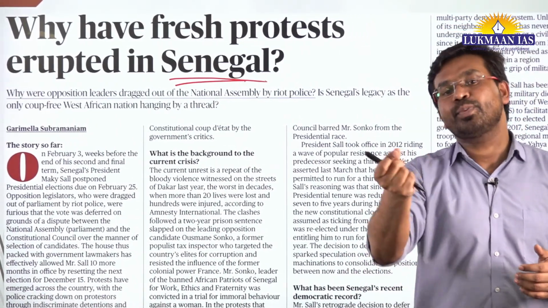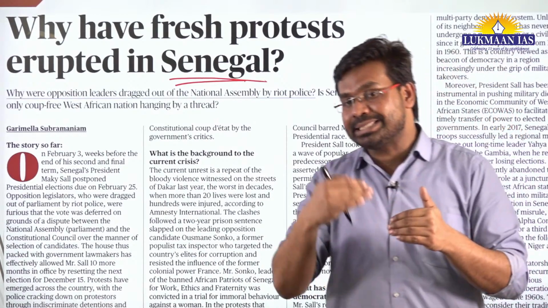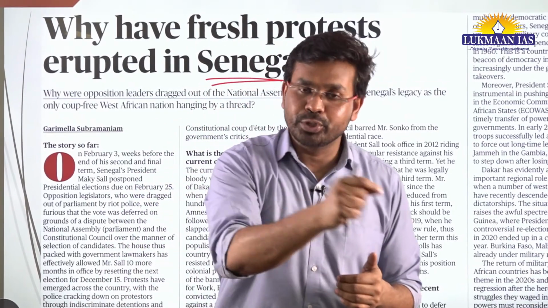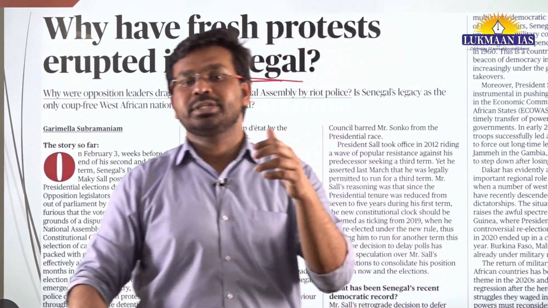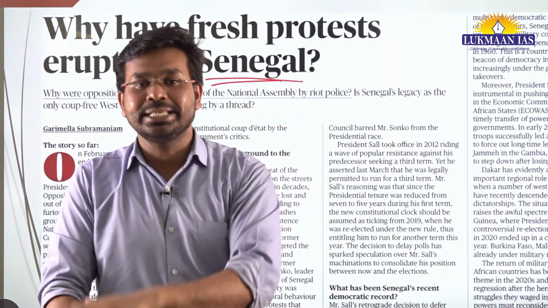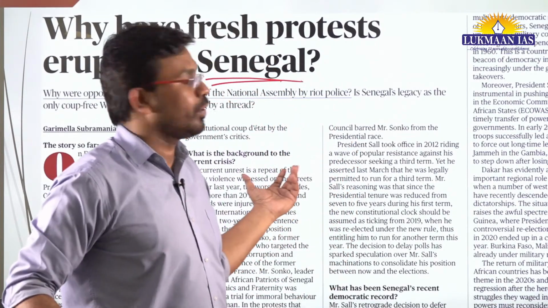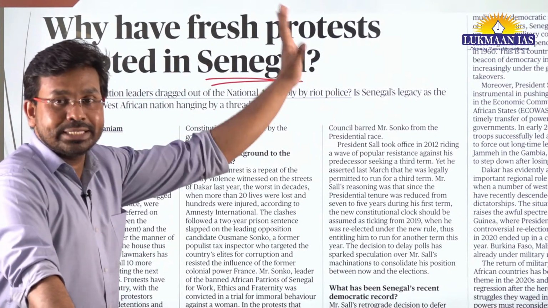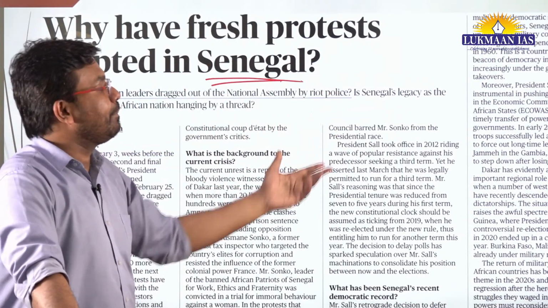So after postponing the election, he is going to be seated. He is going to hold his power for 10 more months. And that's why opposition party members and also the general public are protesting in Senegal. That has led to the killing of a few people. One person has been killed recently, and before this 6 more people have been killed.